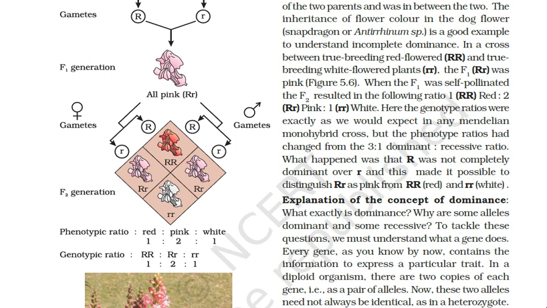From the F2 generation, it becomes clear that there is no blending of genes. If blending had occurred, the original pure traits would not have appeared. It explains that both the red flower allele and the white flower allele express themselves when present together.